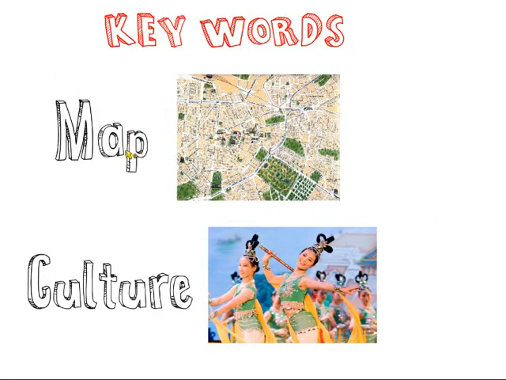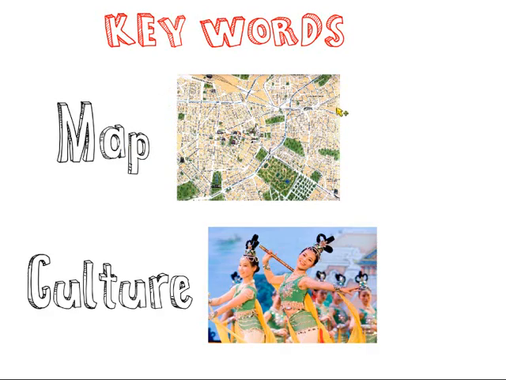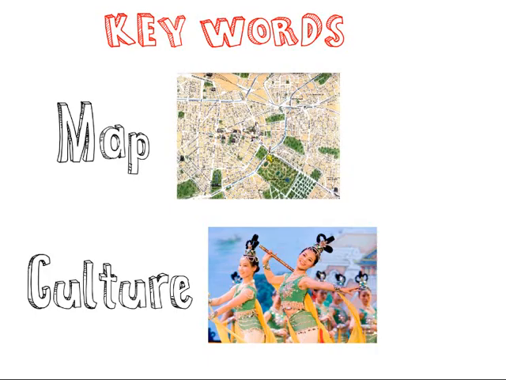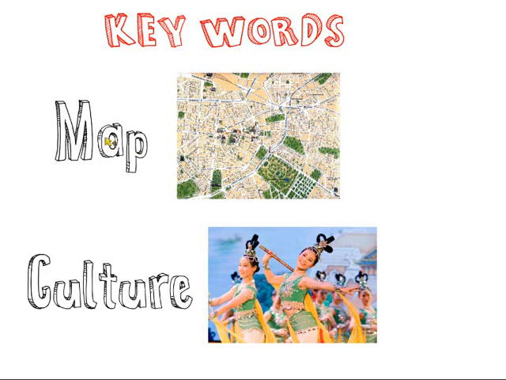Map. Map means a picture of the streets and places of a city or even a country. Look, this is a map of a city and we can see the streets, yeah, the gardens, the churches, the monuments to visit, yeah. When you visit a city, you need a map to look around and find the places that you want to visit.